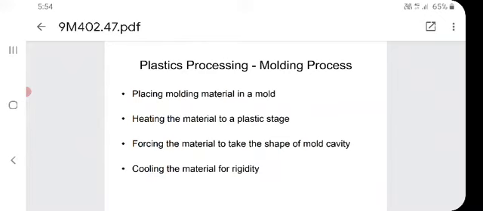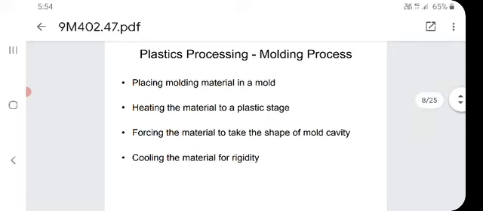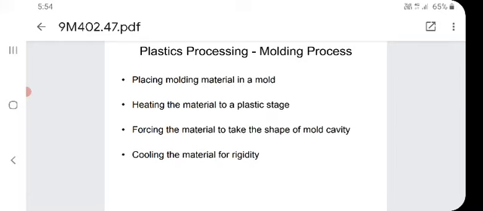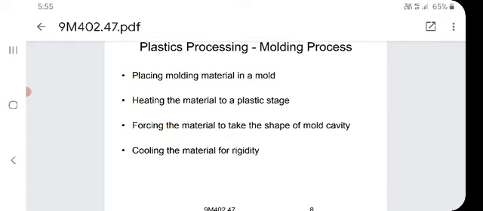Plastic processing, molding process. Placing molded material in a mold. How will we do it? By placing molded material in a mold, heating the material to the plastic stage, and forcing the material to take the shape of the mold cavity. Cooling the material for rigidity. I repeat: placing plastic molding material in a mold, heating the material to a plastic state, forcing the material to take the shape of the mold cavity, and cooling the material for rigidity.